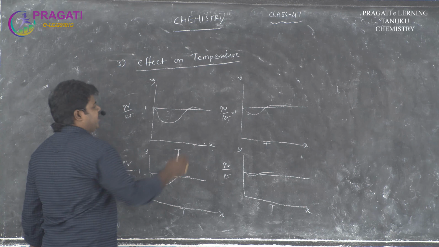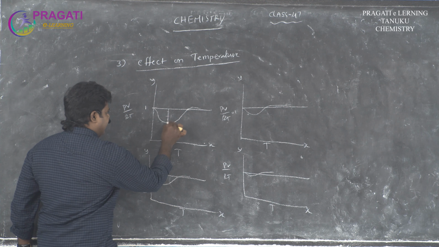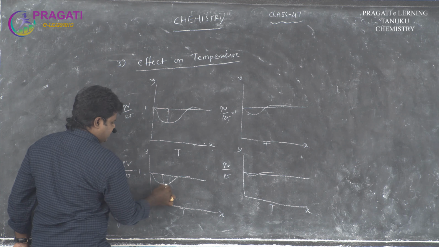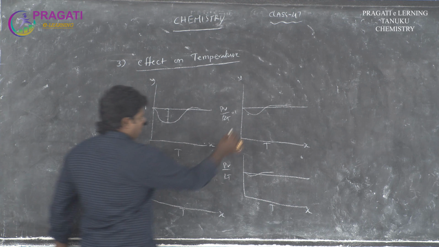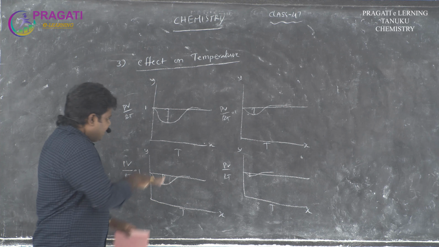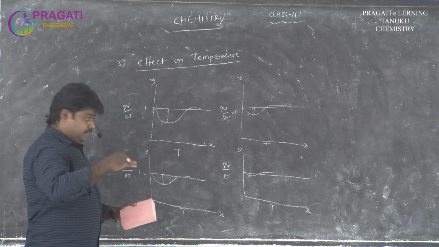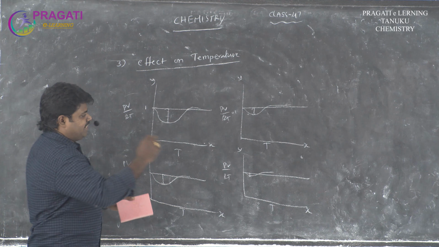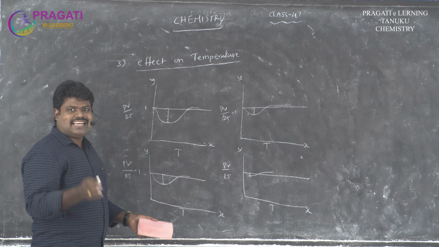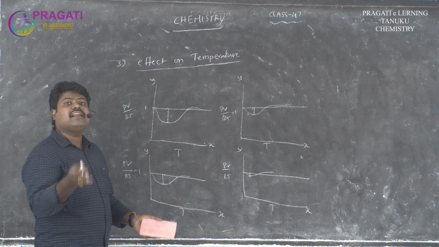So in these four cases, the gap, that means this is the ideal nature of the gas, this is the negative deviation of the gas. The gap decreases. That means the gases show the ideal nature. As the temperature slightly increases, that gas shows the ideal nature.